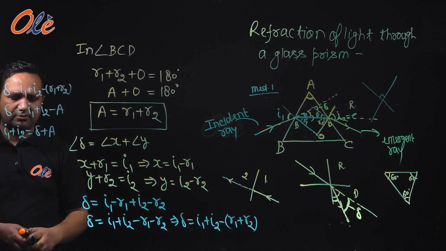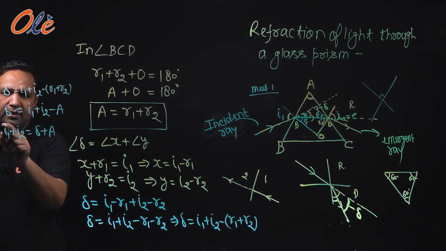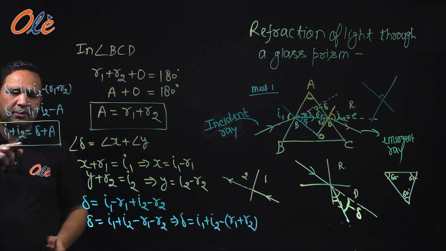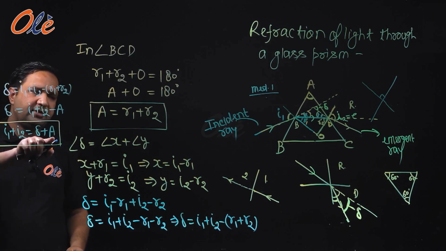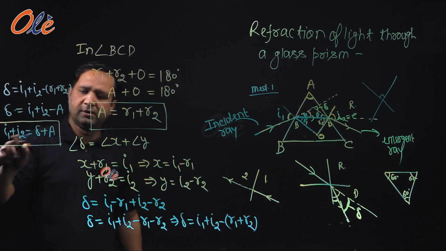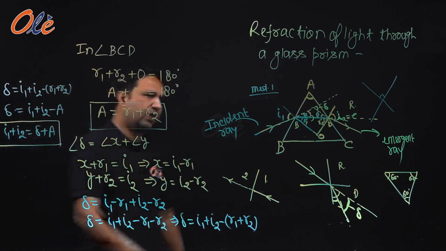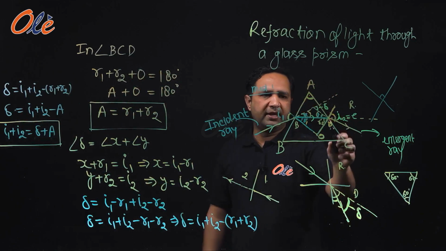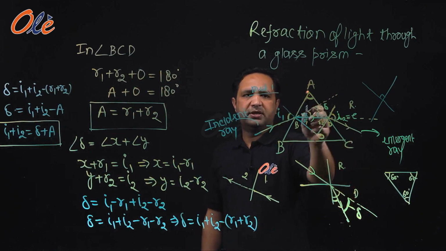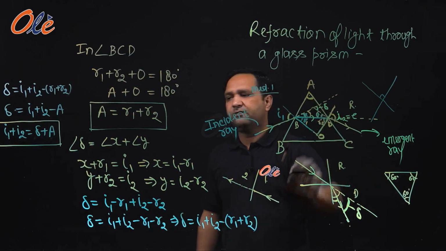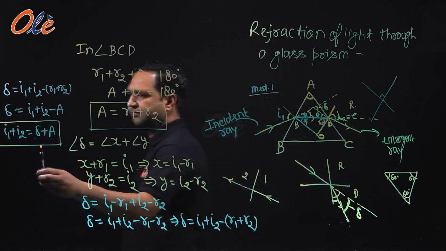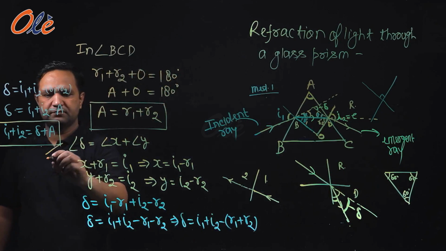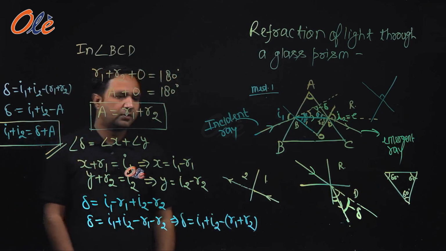This is the relation between angle of incidence, angle of emergence, deviation and prism angle. I1 क्या है हमारा? Angle of incidence. I2 क्या है? एंगल ऑफ इमरजेंस, एंड A क्या है? एंगल ऑफ प्रिज्म, एंड दिस इज रिलेशन. Okay, this is the relation. It is very easy.